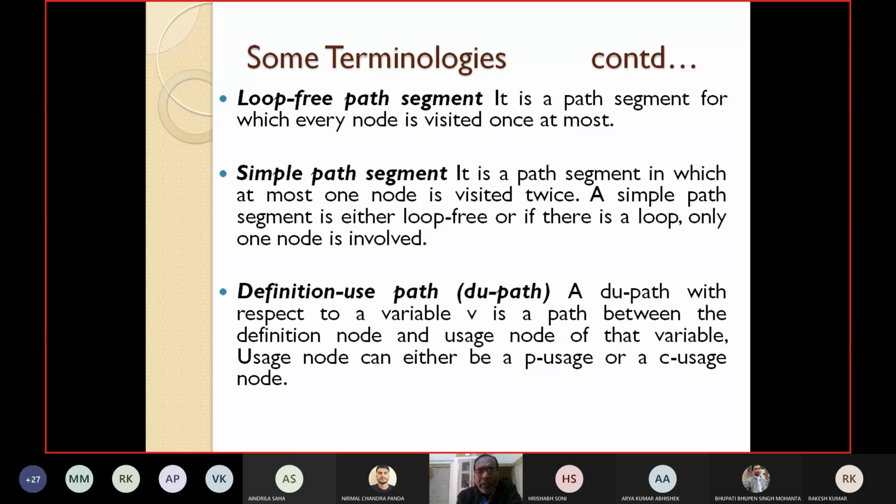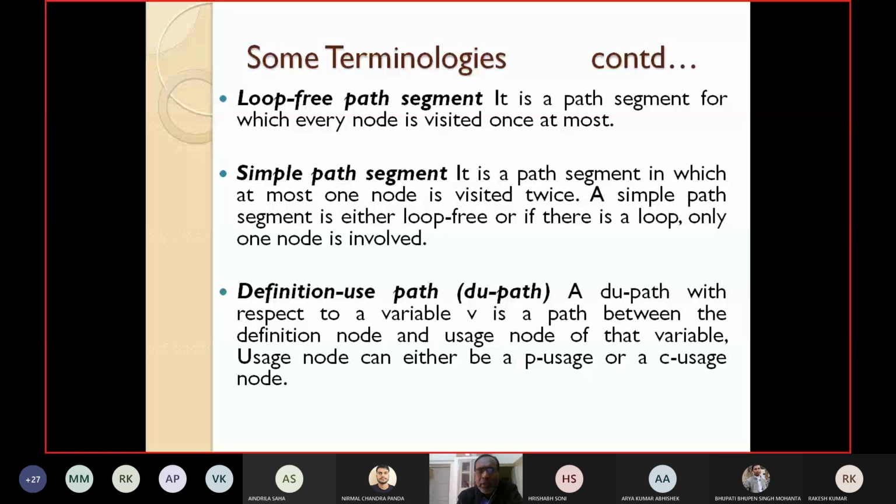Then definition use path, DU path. I have already told you DU chain. Now let's see what is a DU path. A DU path with respect to a variable V is a path between the definition node and the usage node of that variable. Any path for V between the def node and the usage node is called a DU path. The usage node can be a predicate usage node or a computation usage node.